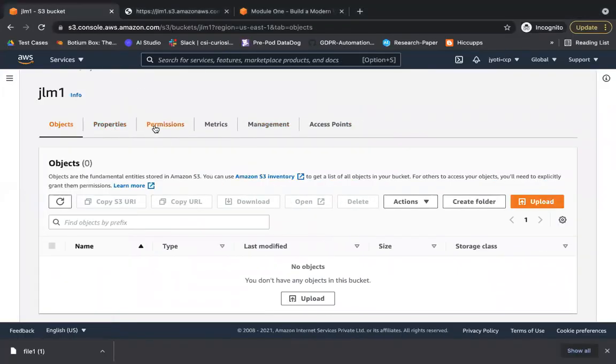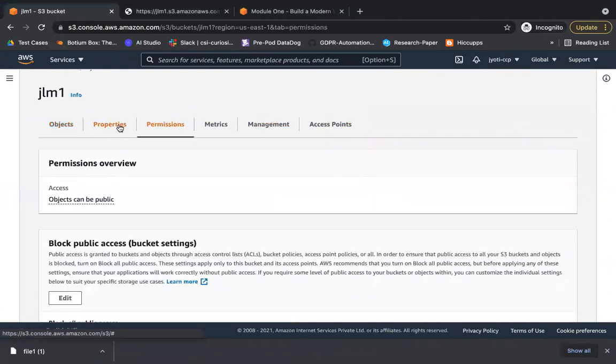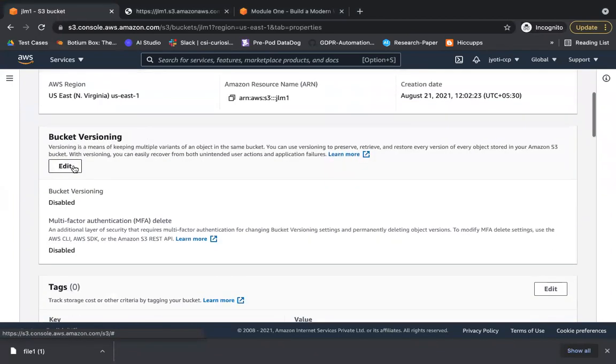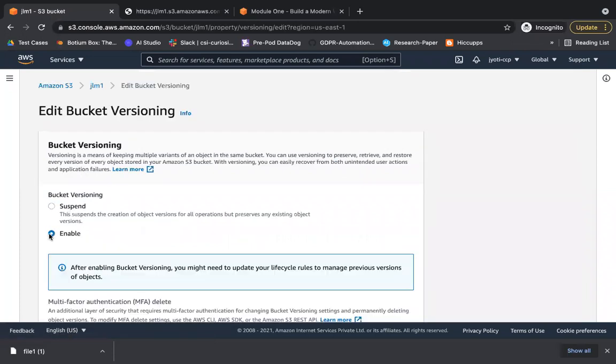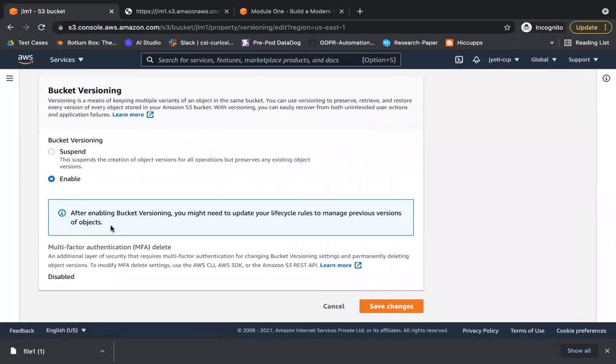It would be in properties. Yeah, edit. See, by default, your bucket versioning is disabled. So what do you mean by disabled? It's unversioned. So I'm going to enable the versioning. It says, after enabling bucket versioning, you might need to update your lifecycle rules. We have not created a lifecycle rule, so for now this is enabled. And the same thing which I have kept in the presentation is written here also.